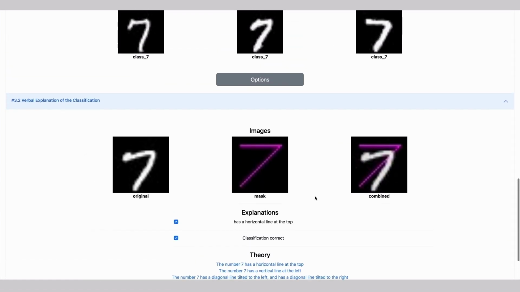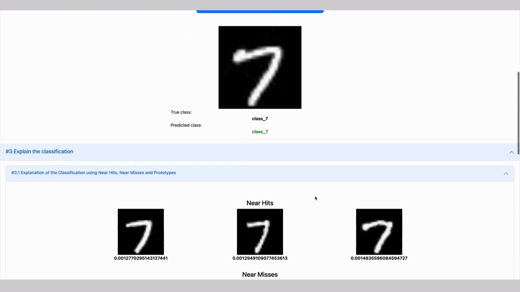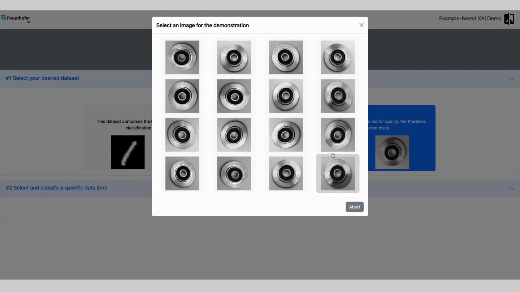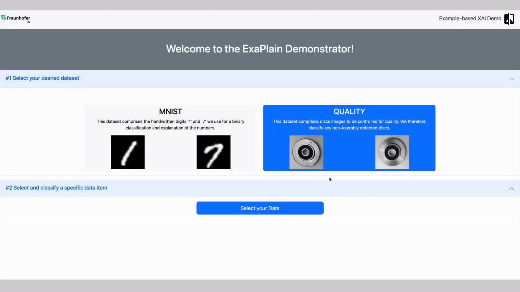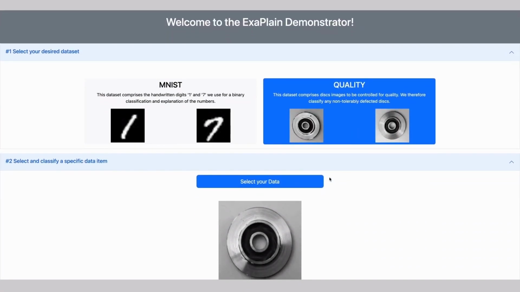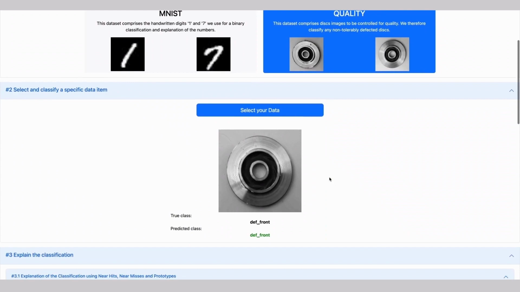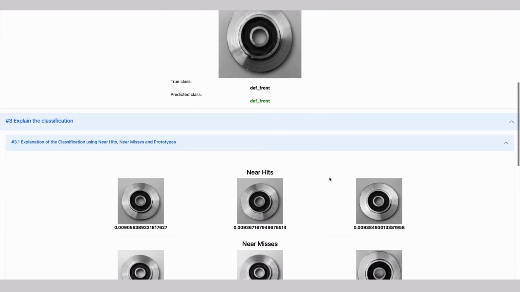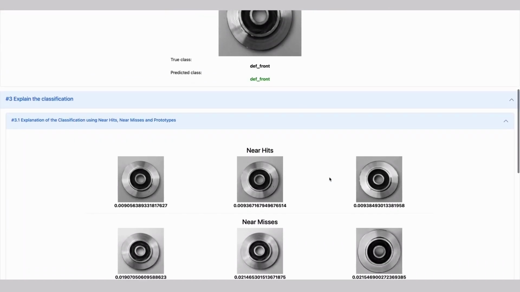After we have given you an introduction on how the demonstrator works, we will now show you the practical relevance of these explanatory approaches. The quality dataset contains images of real brake discs from an automotive manufacturer, as they are used in industrial practice for quality control. These are classified as either defective or okay. The demonstrator again offers 2 different explanations, explanation by example and verbal explanation, via drop-down menu.